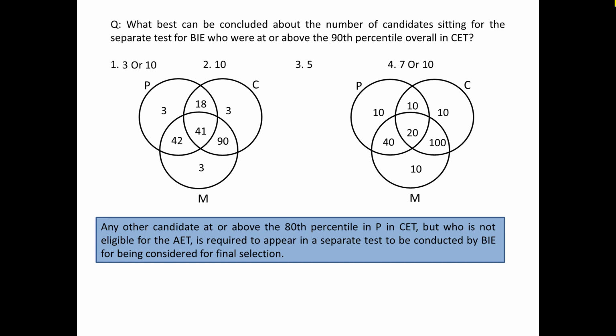Now who all are eligible for AET? The question said anyone who is at or above the 80th percentile in at least 2 sections is eligible for AET. So if I look at the circle of P, 3 areas represent the people who are having 80 or above percentile in at least 2 sections. The area which is not there is the area of only P. So that means the number of candidates who will have to sit for a separate test is either 3 or 10, which is given in option number 1.